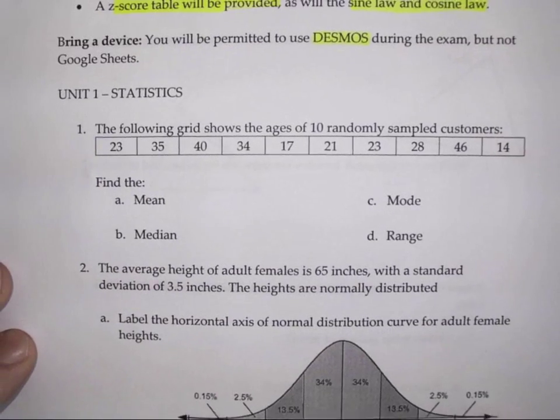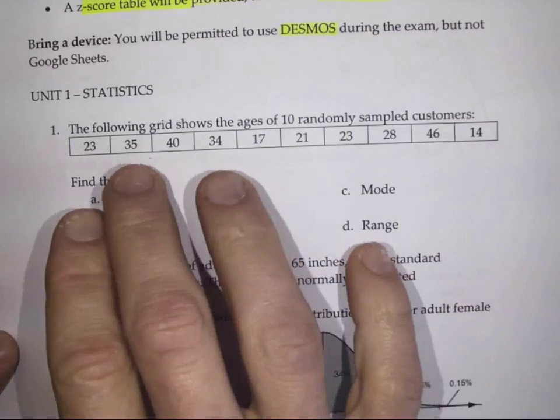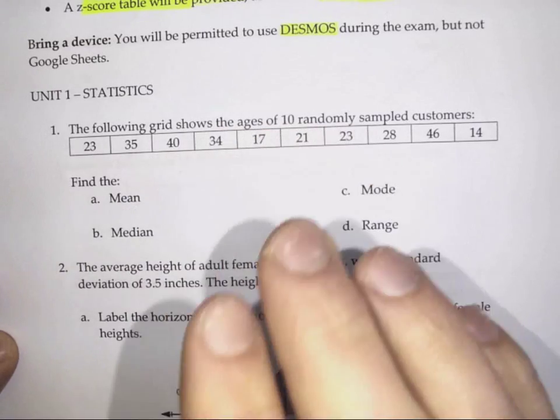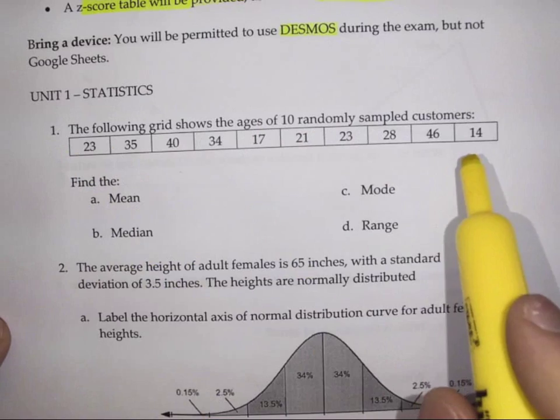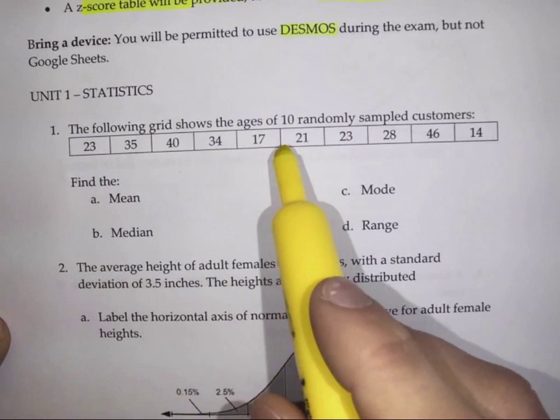All right, so back to the beginning of the semester, we're going to start with statistics. We're given a grid showing the ages of 10 randomly sampled customers. All right, so we've got some ages here. Looks like there are 1, 2, 3, 4, 5, 6, 10 of them.